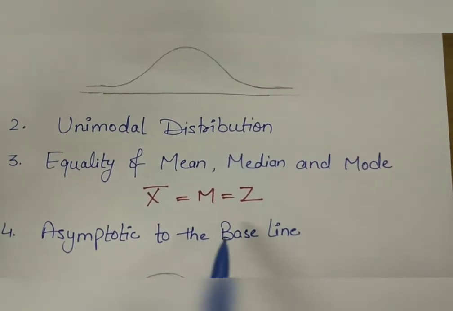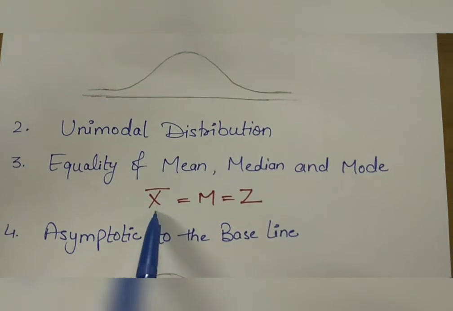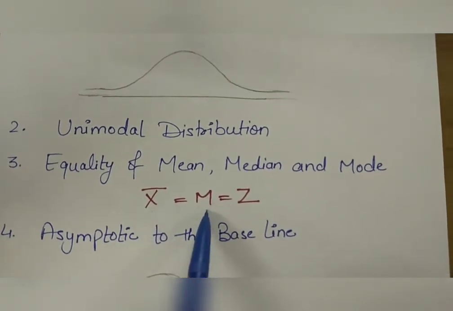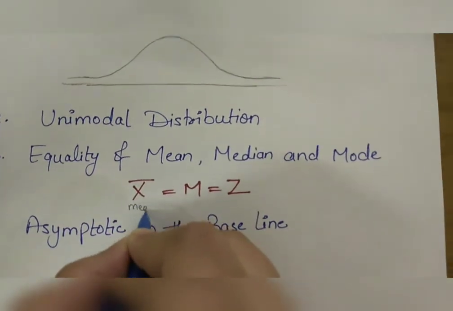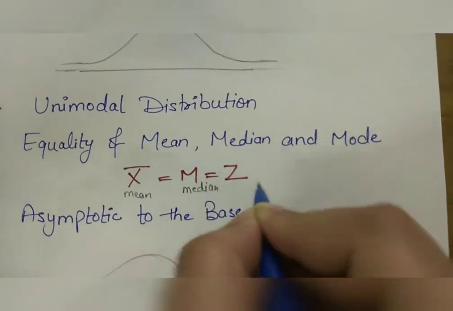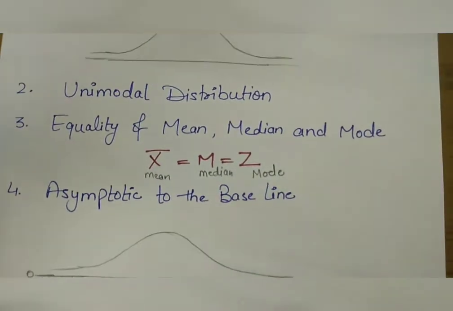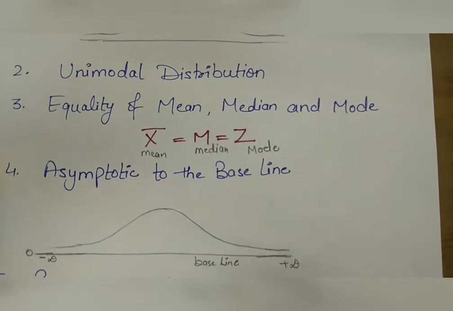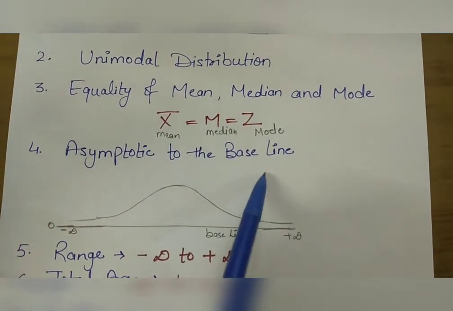Third, equality of mean, median and mode. In a normal distribution, mean, median and mode are equal. That is, x bar equals M equals Z, where x bar is the mean, M is the median and Z is the mode. Fourth, asymptotic to the baseline.